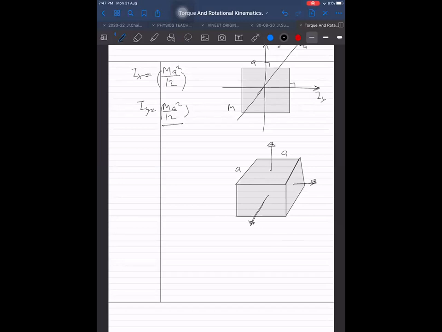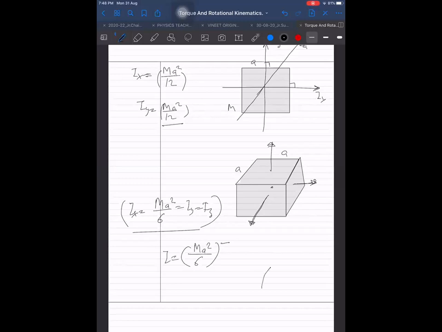Find about any one axis. MA square by 6. We have found it before, so it is same. Then what will be the moment of inertia about any axis passing through the center of the cube? Same, MA square by 6. Again, interesting thing. It will be same, MA square by 6, about any other axis.